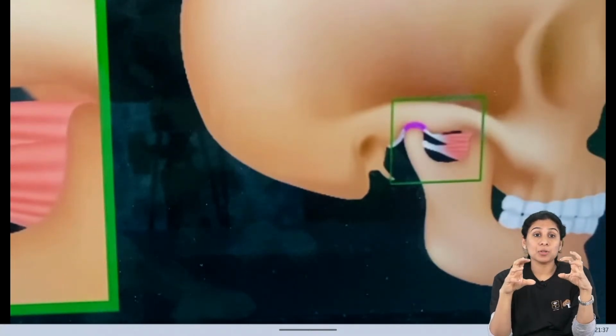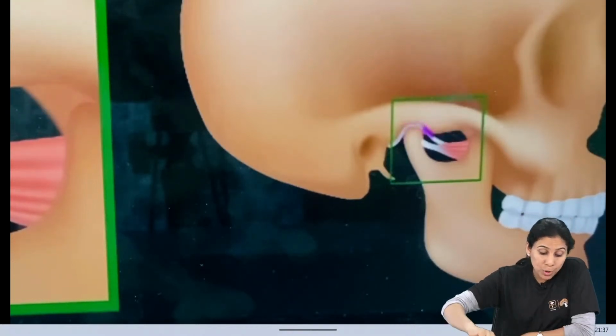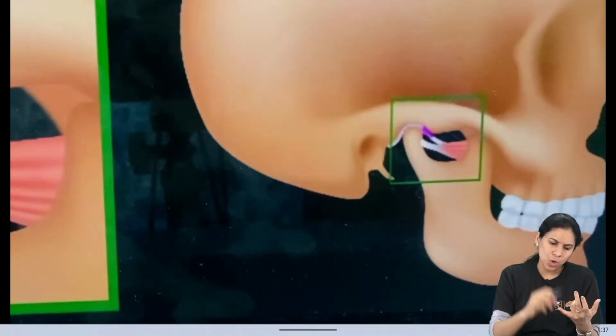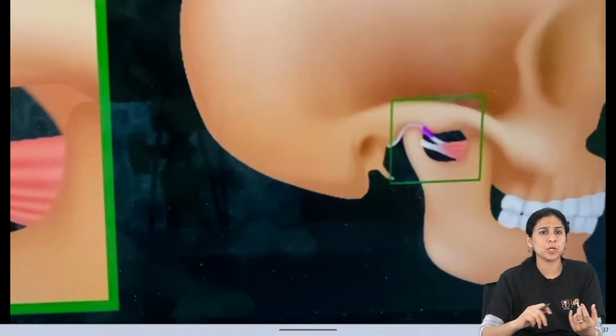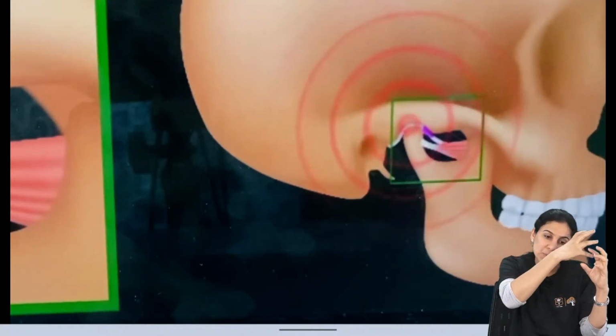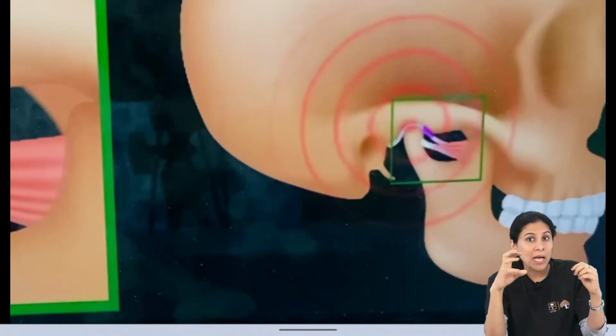Internal derangement में क्या होता है? This disc is prolapsed because of the pull of this lateral pterygoid muscle, because of any reason, because of trauma, because of some stressors, because of some muscle dysfunction, whatever is the reason, the disc is pulled anteriorly. तो disc उस condyle के आगे आके फंस गई है.